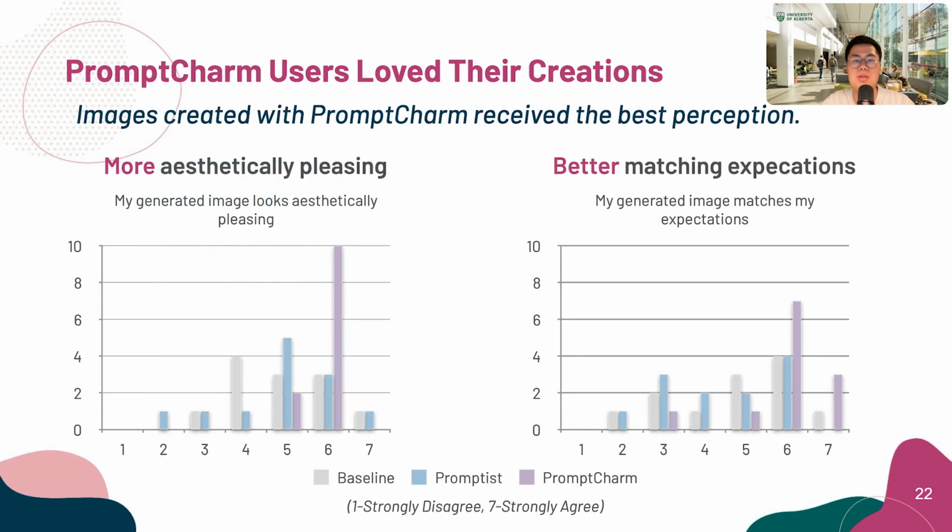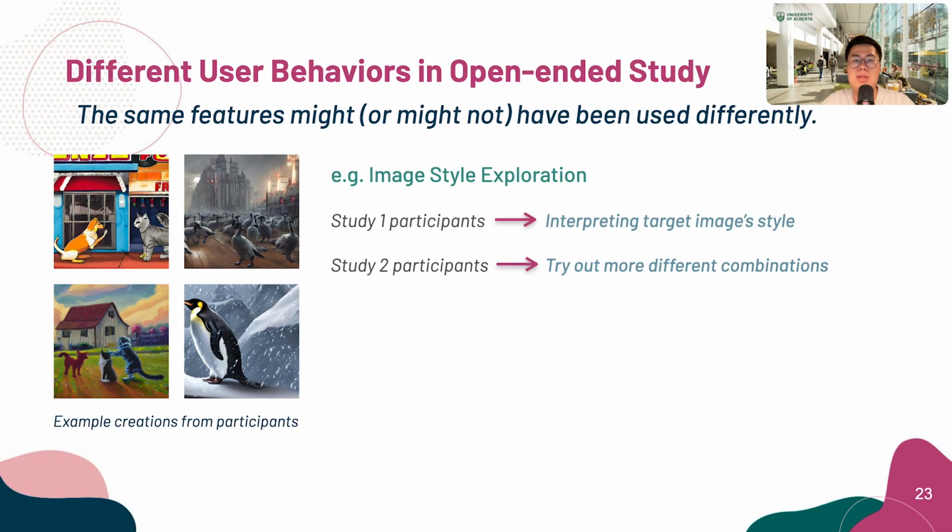We found that PromptCharm users again achieved the best performance among 3 groups. They felt their creations were more aesthetically pleasing and matched their expectations more precisely. While the same features might have been used in closed and open-ended tasks, we found they were used in different ways. For example, when performing closed-ended tasks, users use image style exploration to help them understand a specific image style, so they can understand the target image styles that they need to replicate. However, when performing open-ended tasks, users prefer to simply use this feature to try out different combinations.